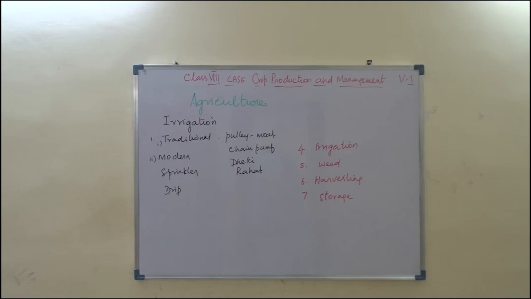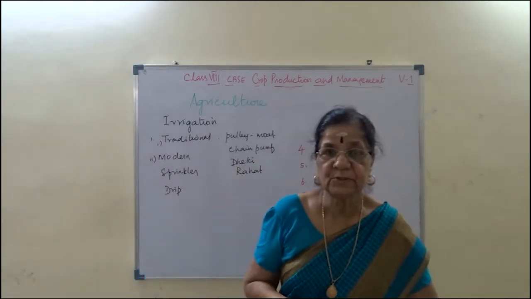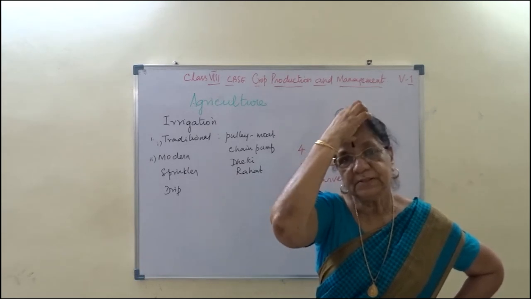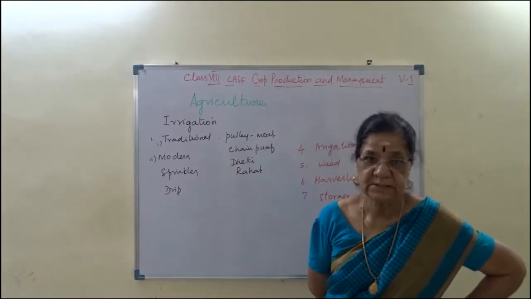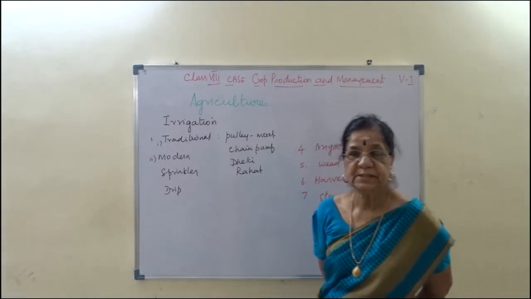Because if we pour it all at once, the plant cannot use all the water supplied to it. So accordingly it is used. So the best methods are sprinkler irrigation and drip irrigation. Of those two, the best is drip irrigation.